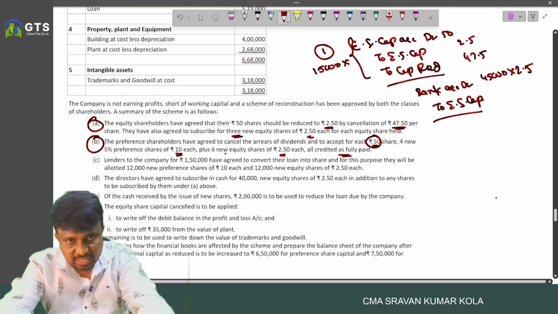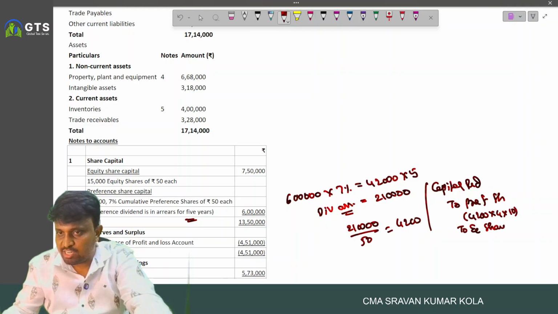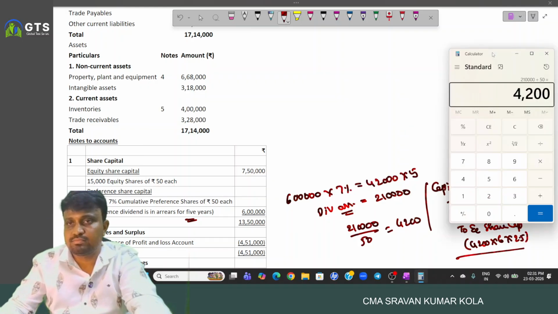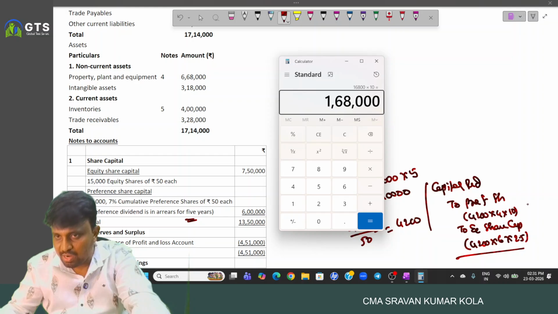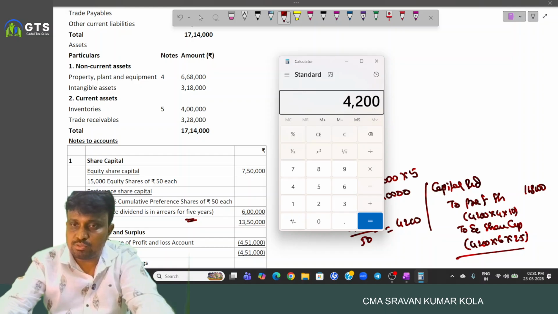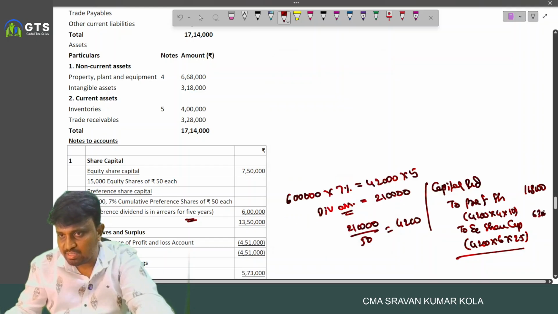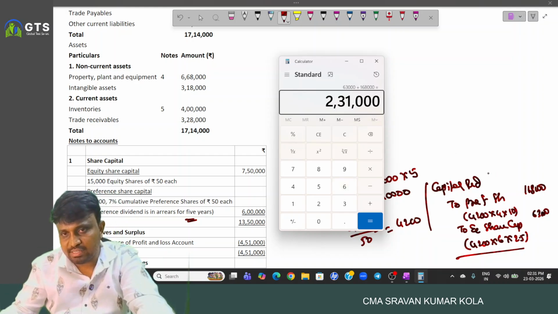Preference shares 4, equity shares 6. 4,200 into 4 into 10, to equity share capital, 4,200 into 6 into 2.5. So 4,200 into 4 into 10, 1 lakh 68,000, and 4,200 into 6 into 2.5, 63,000. 63,000 plus 1 lakh 68, 2 lakh.